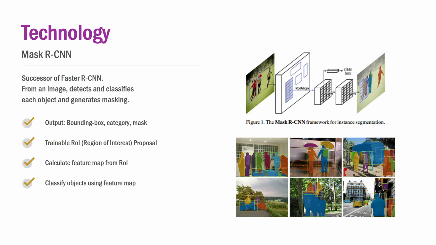The next technology is Mask R-CNN, which is the successor of Faster R-CNN. It is used to detect and classify each object and generate masks. It classifies objects using a feature map calculated from the region of interest, ROI. The pictures beside show the result of the images passed through the Mask R-CNN network.